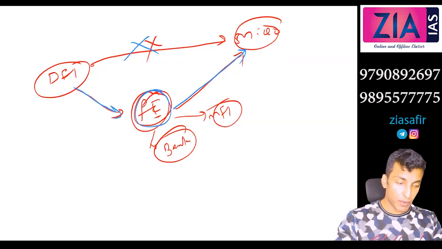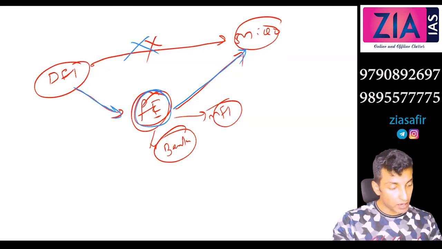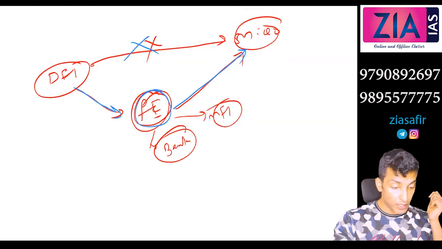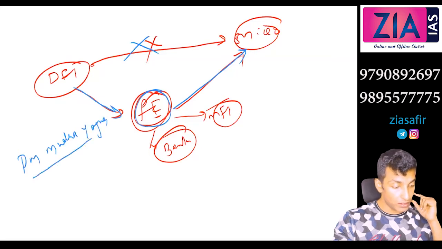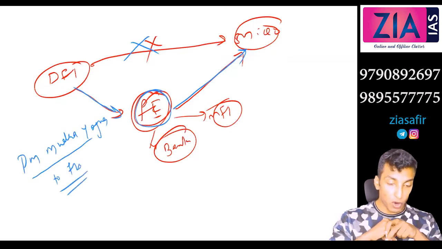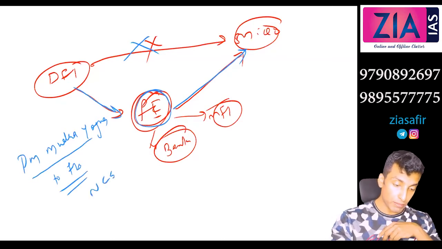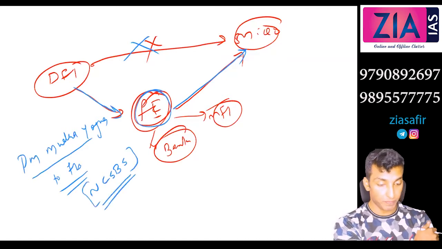Under which scheme does it provide refinance? Pradhan Mantri Mudra Yojana. Okay, so just write, it provides refinance under the Pradhan Mantri Mudra Yojana to financial institutions for lending to the non-corporate small business segment, NCSBs.